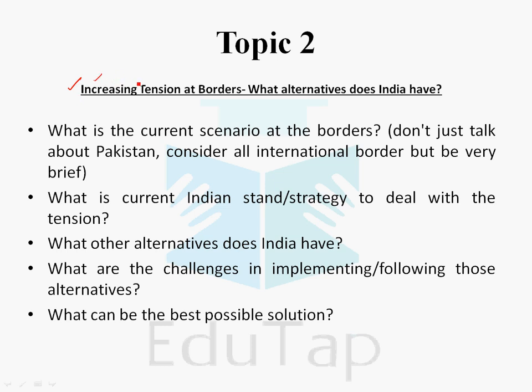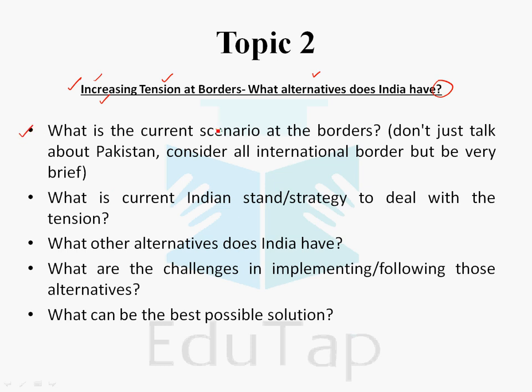Right? There must be a scenario in the past that the tension was less. Now the tension has gone up. Right? So the tension is increasing at the borders. In such a scenario in which the tension is increasing at the international borders, what alternatives does India have to tackle the situation? This is the complete topic. Again, a question based topic.